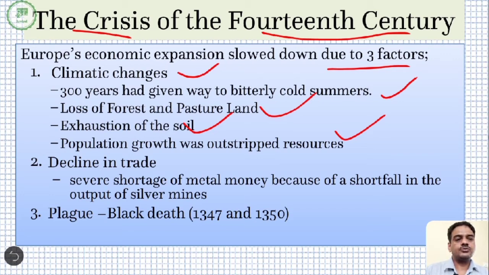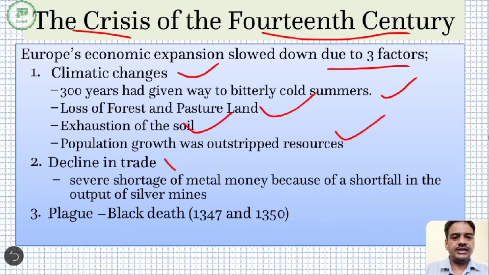But this population growth also had a harmful effect, that it started outstripping the resources, meaning the agricultural resources started declining because Europe entered into a cold phase. As a result, the crops produced at that time could not fulfill the need of the people of Europe, because the population was already too much.